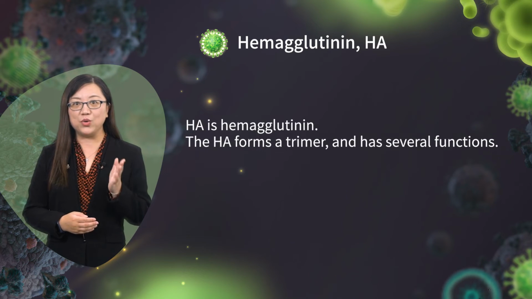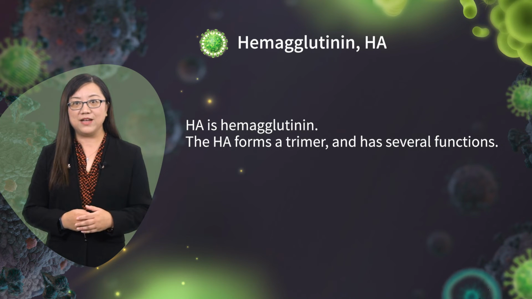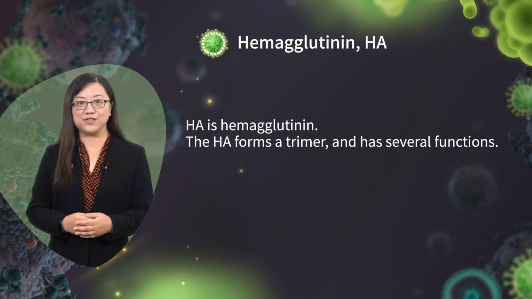HA is hemagglutinin. The HA forms a trimer and has several functions. Because HA can induce hemagglutination, we call this protein hemagglutinin. Hema means blood. Agglut means agglutination, to cause to adhere.